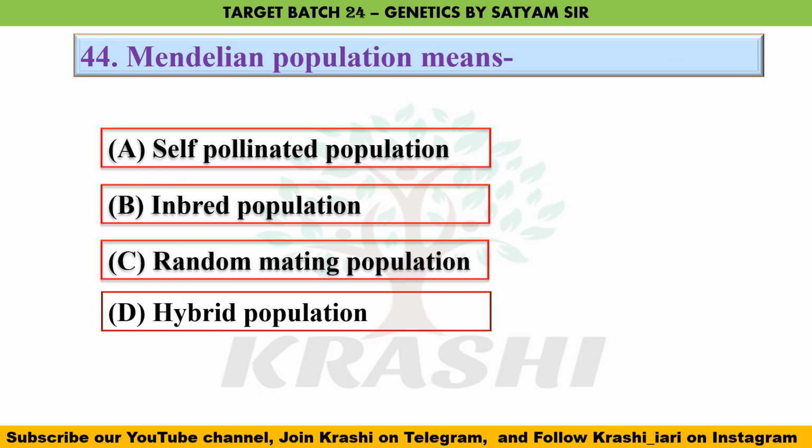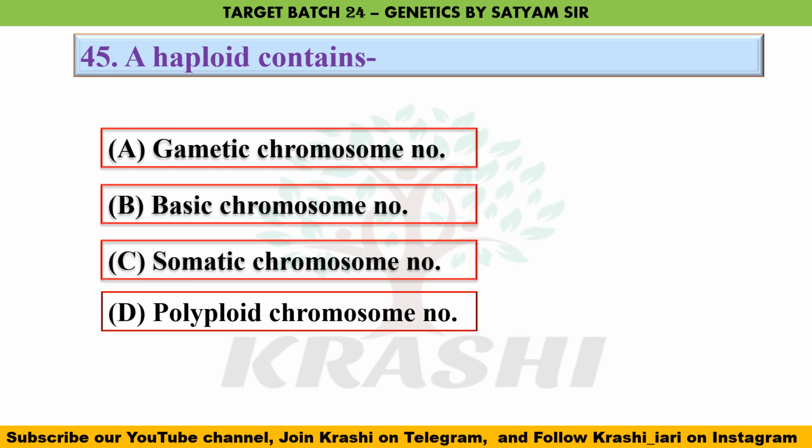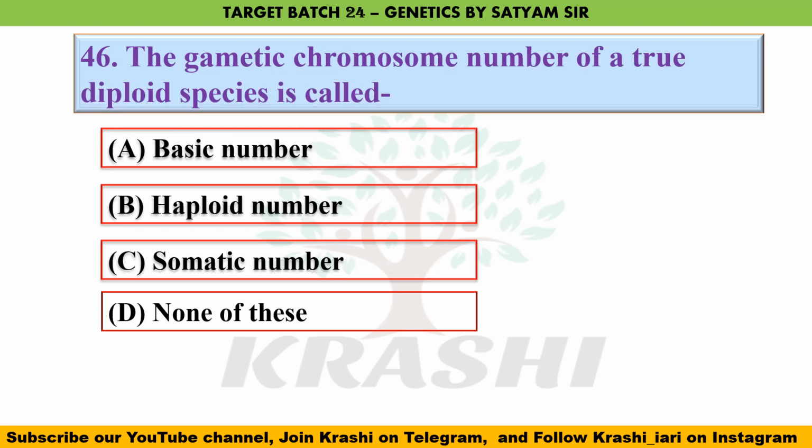Question number 44. Mendelian population means. It means a random mating population where the individuals are randomly mated with each other within the population. Question number 45. A haploid contains. So it contains the gametic chromosome number. The somatic chromosome numbers are diploid. So if the gametic chromosome number of a species is 7, the somatic will be 14. Question number 46. The gametic chromosome number of a true diploid species is called. So it is called a basic number.